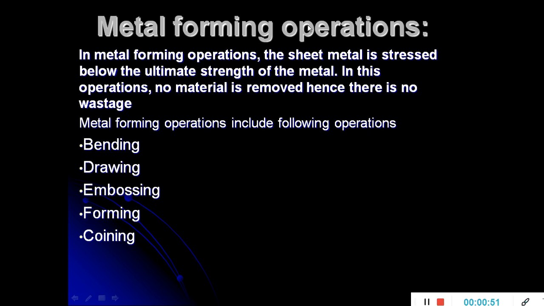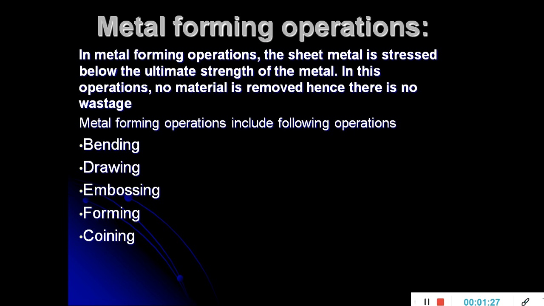So metal forming operations, as we discussed here, the sheet metal is stressed below the ultimate strength of a metal. Metal forming operations are those operations in which the sheet metal is stressed below its ultimate strength, so that the material gets bent or drawn. So there is no material removed here. There is no wastage of metal.